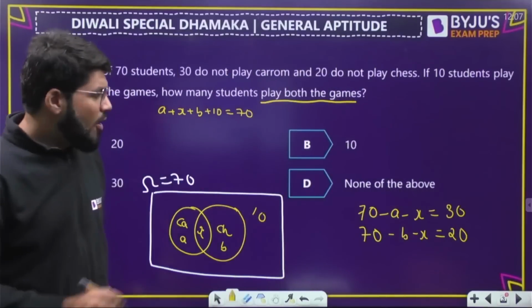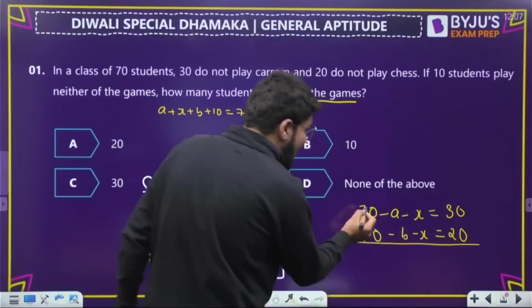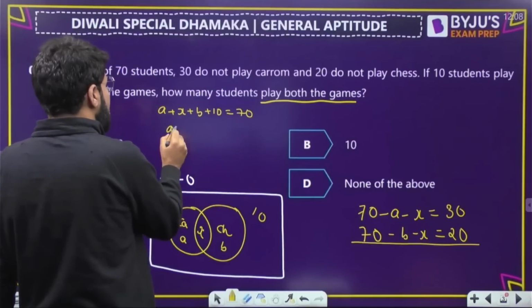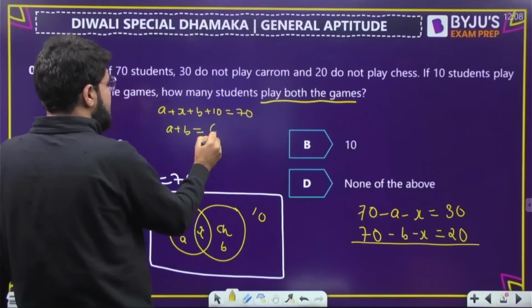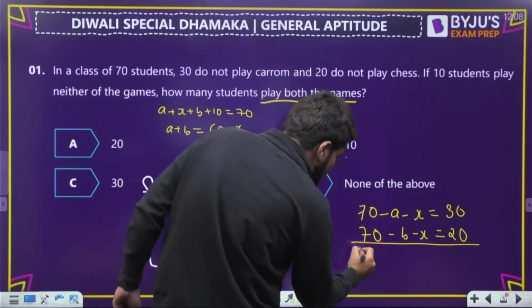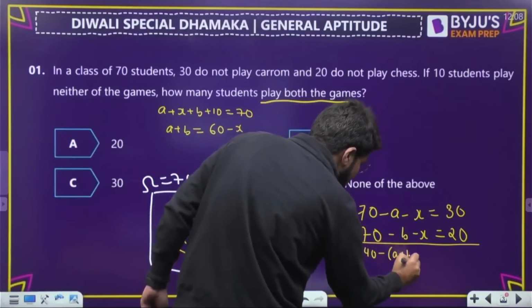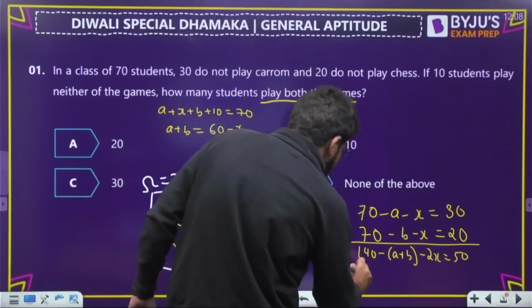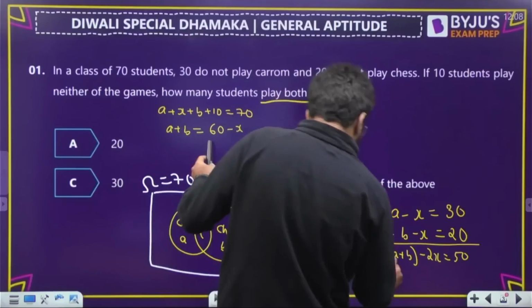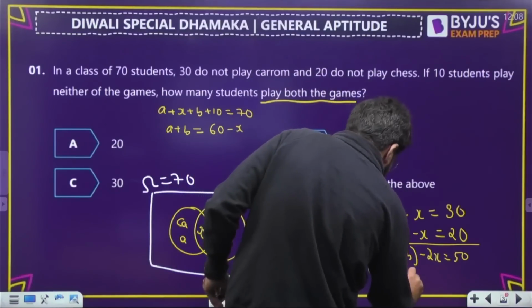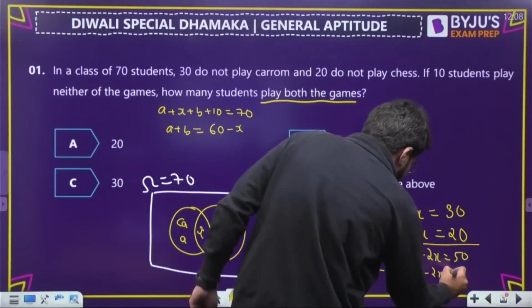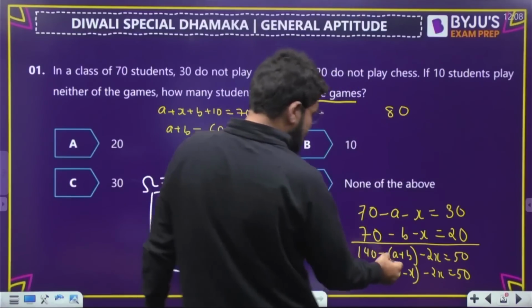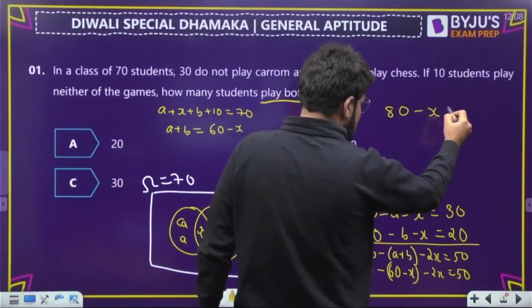Now, when you add these up, you can get the idea of the value of A plus B from here. From 10 and 70, A plus B is 60 minus X. If you add the two equations, you will get 140 minus (A plus B) minus 2X is equal to 50. So 140 minus 60 plus X minus 2X, which gives 80 minus X equal to 50.